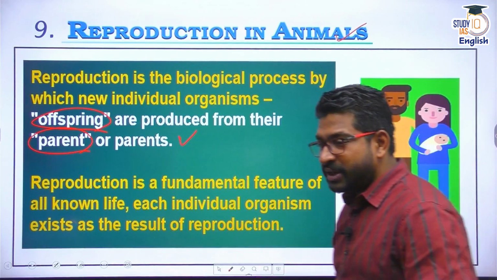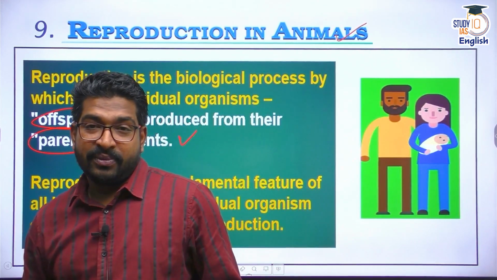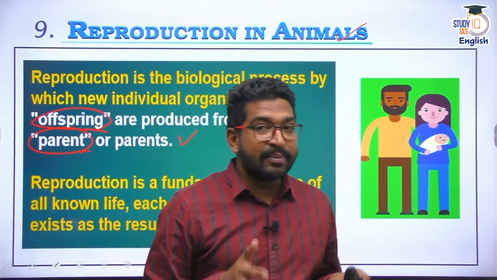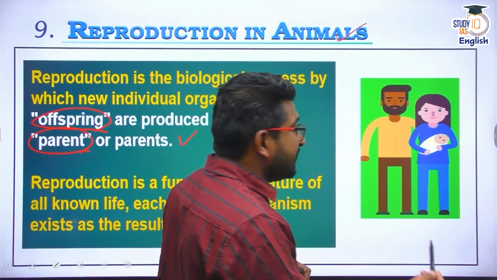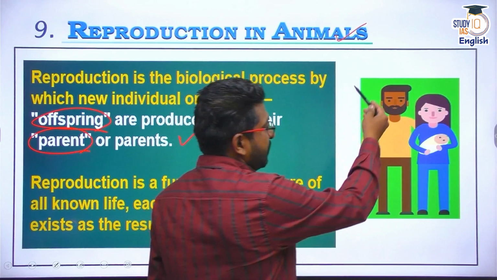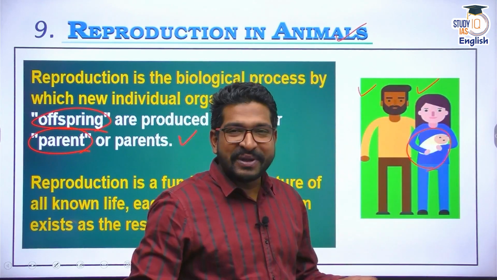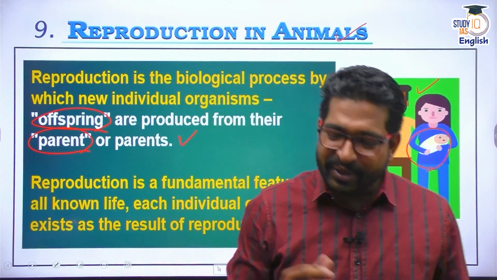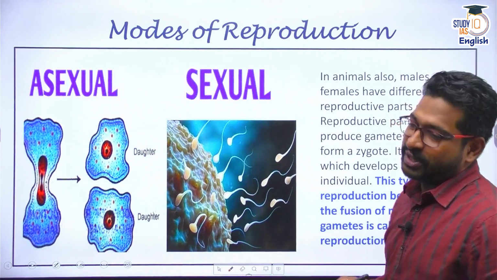In fact, reproduction is a fundamental feature of all the known life. Because of reproduction, the population increases, the population continues. And if we have to maintain a biosphere, Mother Earth serves as biosphere, for that we need reproduction, right? Male and female then create offspring. That is the meaning of reproduction. Now, the next question: what are the types of reproduction?